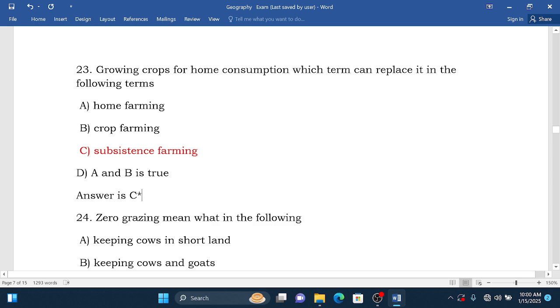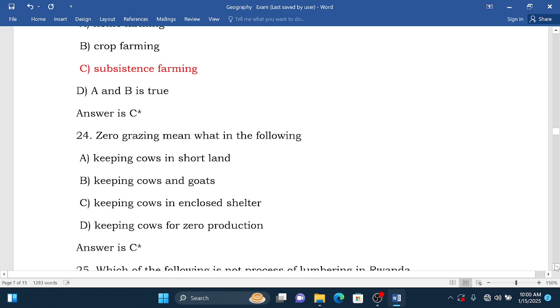Zero grazing means what in the following? When you talk of zero grazing, they give us different definitions, but they want us to choose the correct one. Keeping cows on a short land? No. Keeping cows and goats? Keeping cows in enclosed shelter? Keeping cows for zero production? No. So when you talk of zero grazing, this is keeping cows in enclosed shelter.